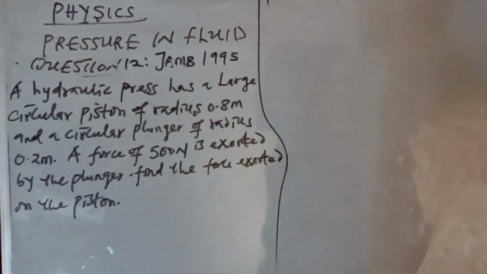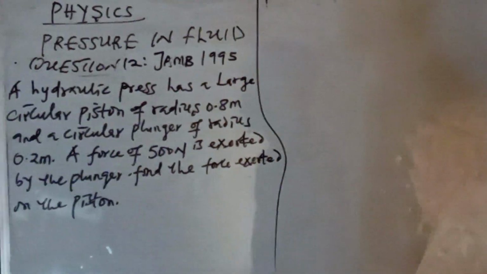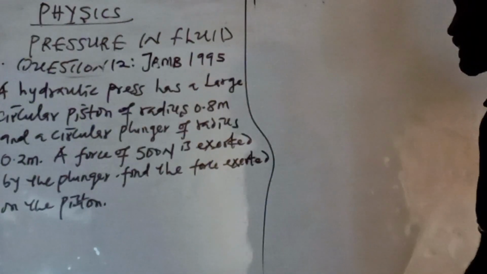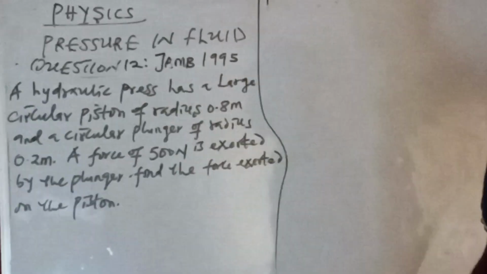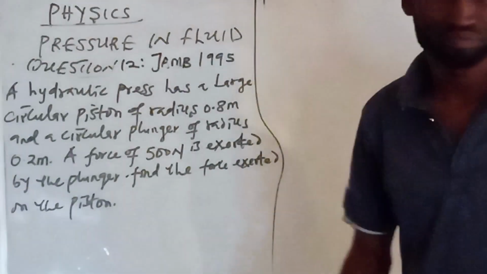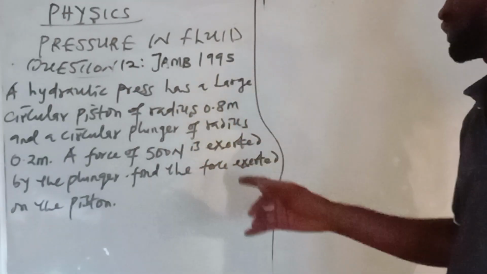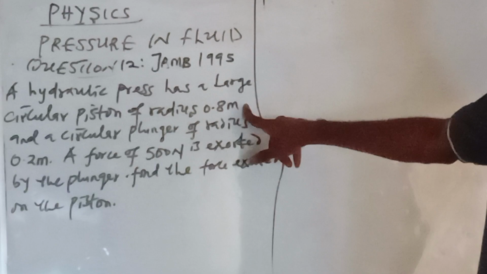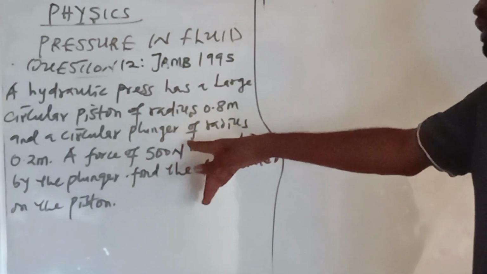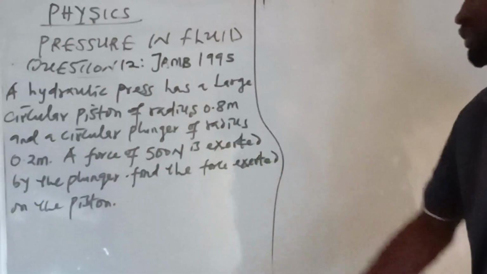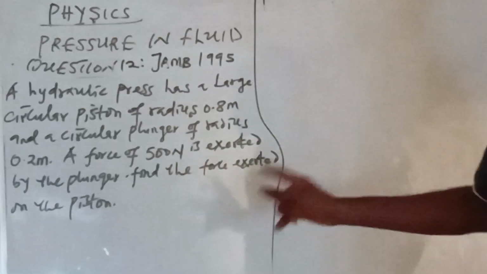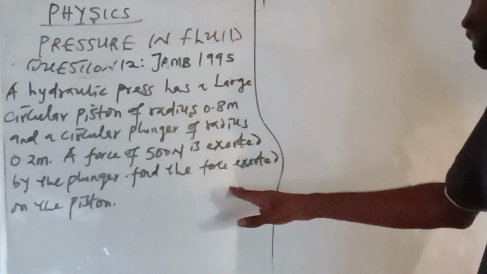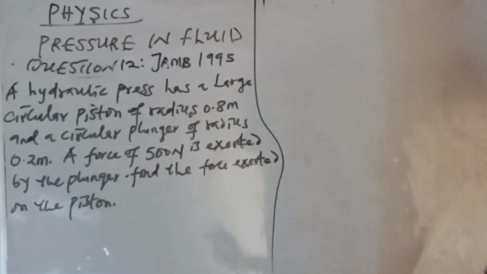Okay, this is JAM 1995, question number 12. Let's read. A hydraulic press has a large circular piston of radius 0.8 meter and a circular plunger of radius 0.2 meter. A force of 500 Newton is exerted by the plunger. Find the force exerted on the piston.